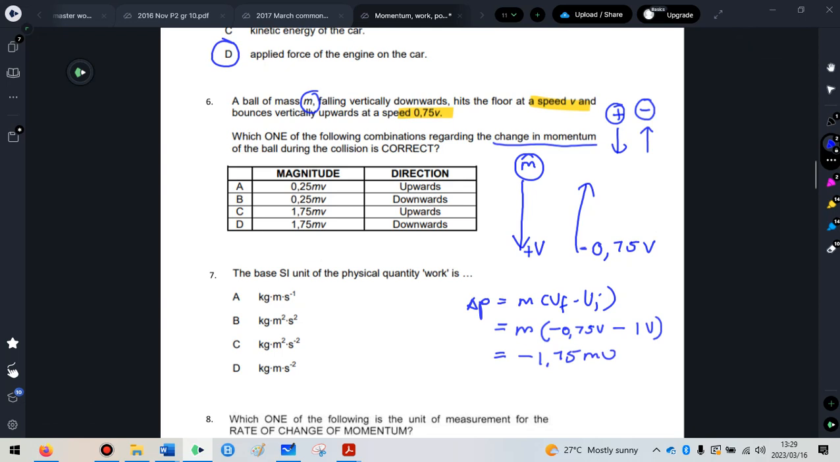But it also gives me that negative, which means that it's going the opposite direction. So that would be upwards. Remember, I assigned upwards as my negative direction. So then 1.75 mv, is that an option? Yes, it is. So it's option C.